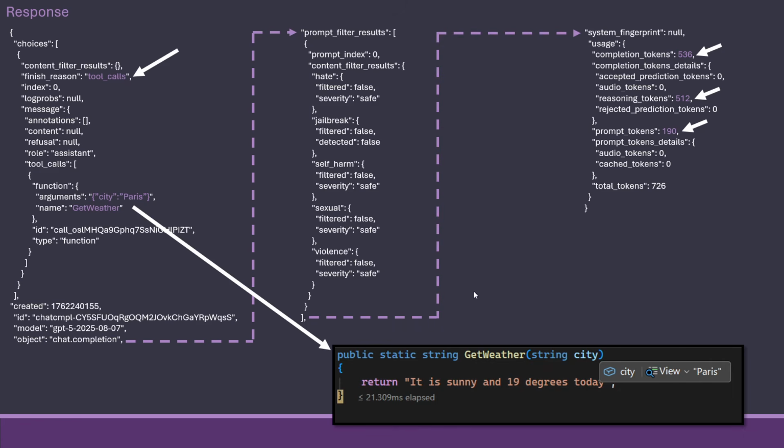So what this is, of course, is not something we can put back to our console right now. It's not our finished answer, but Agent Framework will see this as, oh, I need to call this piece of code. I need to invoke that delegate method, and it will do that using reflection.